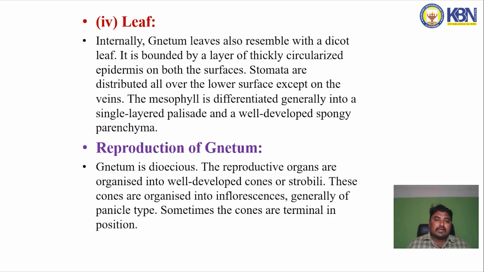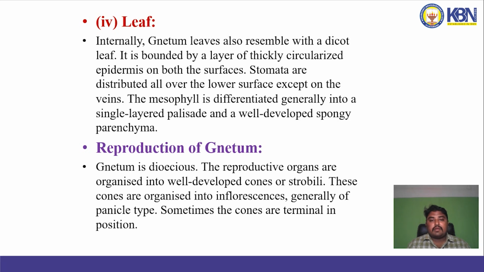Leaf. The leaves of Gnetum also resemble a dicot leaf. It is bounded by a layer of thickly cuticularized epidermis on both surfaces. The stomata are distributed all over the lower surface except on the veins. The mesophyll is differentiated generally into a single-layered palisade and a well developed spongy parenchyma.